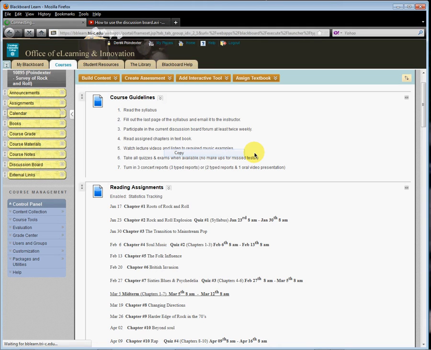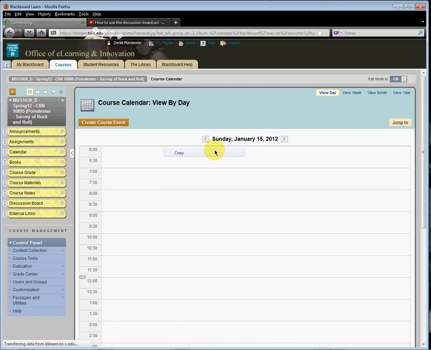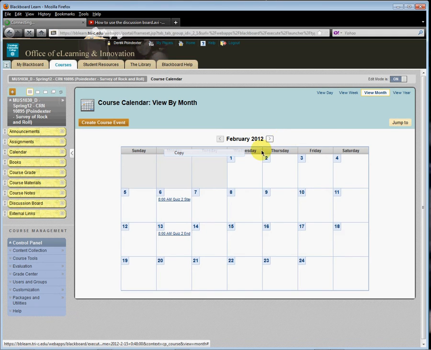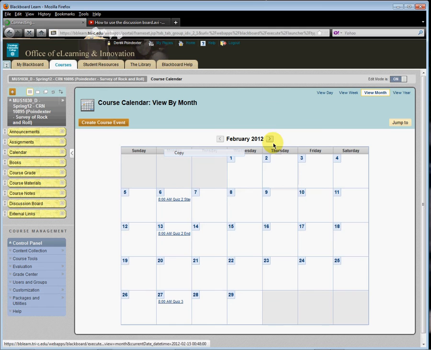Under the calendar, basically it's just a schedule of what happens in the class. More importantly, it'll open up to the daily view. I would suggest that you look at the monthly view to see things a little more clearly. And you'll see when tests begin and when they end. Starting date and time. And again, you'll notice they're up for a week's time. So this is a way to keep abreast of what's happening in the class and when things are due. You should never miss anything. It's listed under the assignments tab, it's under the calendar, it's also in the syllabus. We'll get back to that.